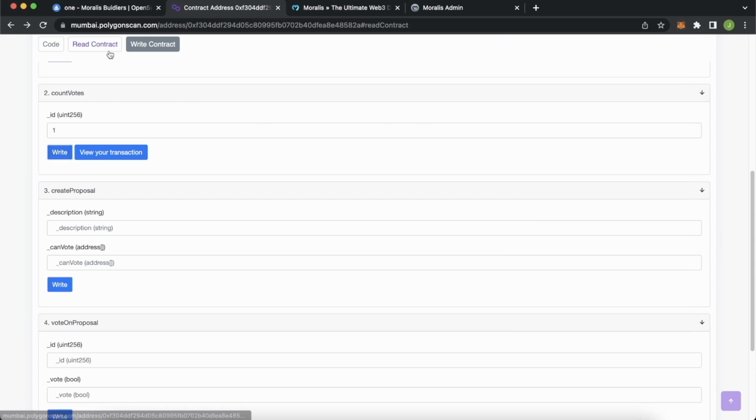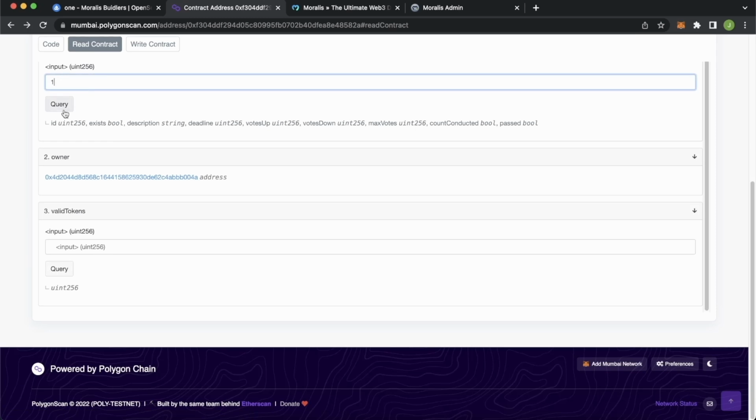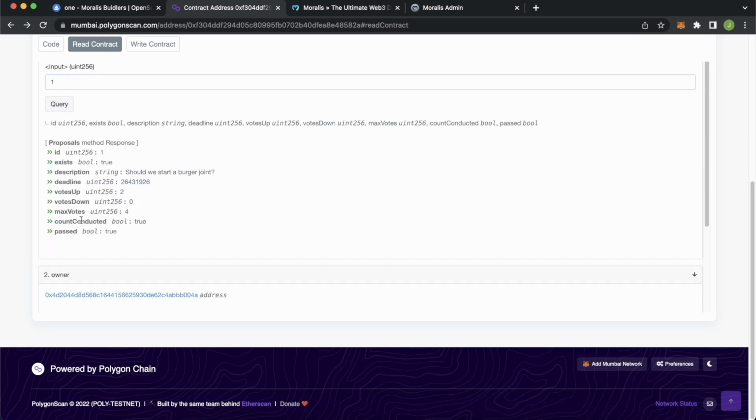And if we go and read our contract, look at proposal 1 over here, query that, we see that the count has been conducted, true, and we get a pass date because there was a majority of votes up and actually no votes down, but we only had a voting turnout of 50%. So in this case, the DAO would go ahead and start setting up a burger joint.